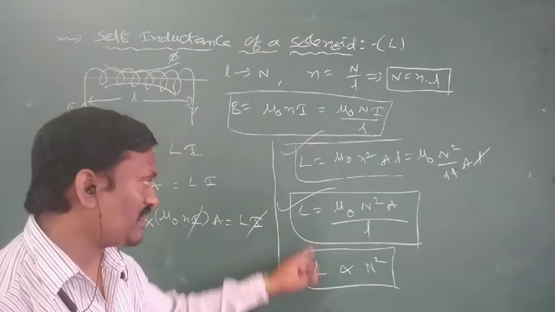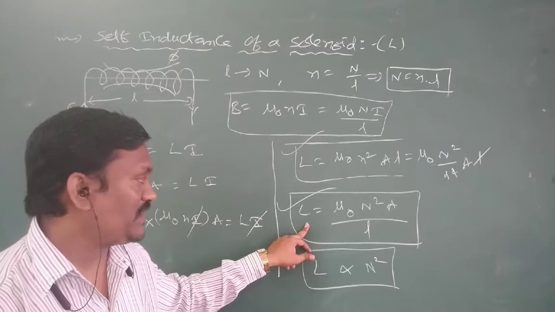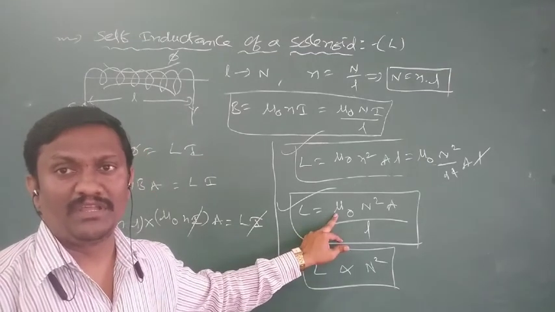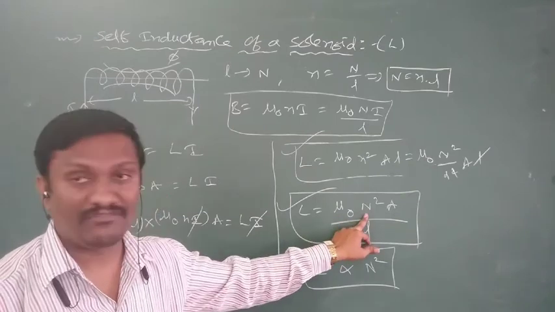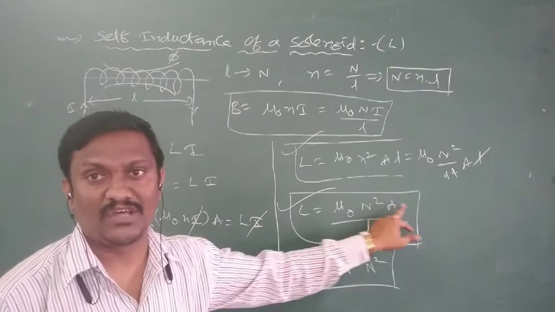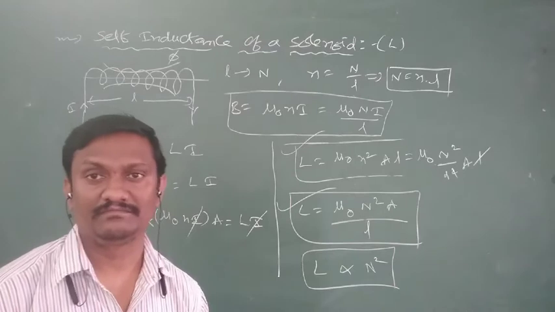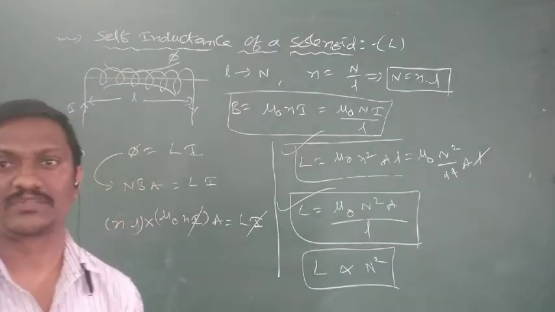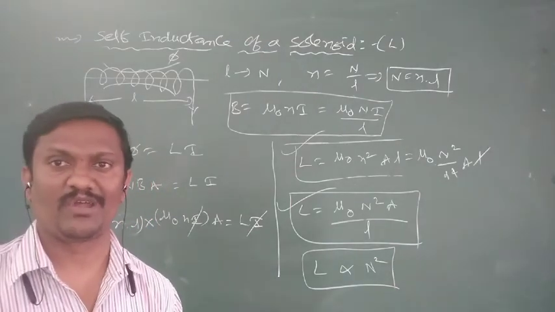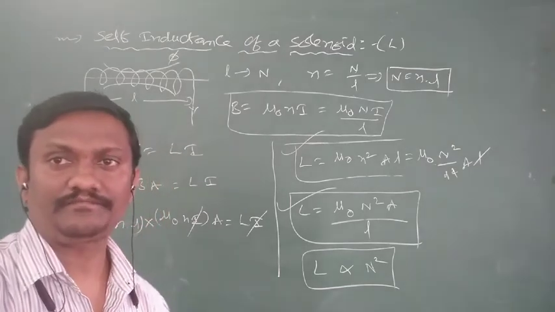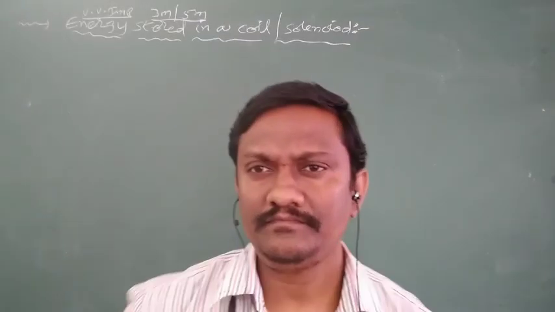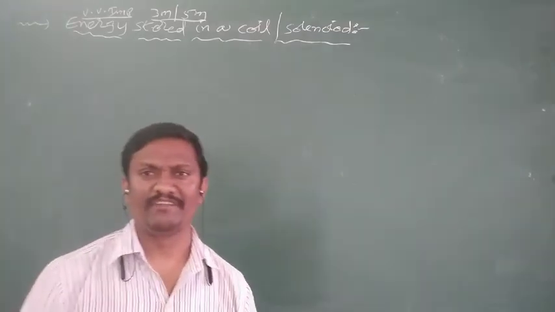Or if you write this formula, it depends on the permeability, a property of the medium inside the solenoid, and the total number of turns. It depends on area, and depends on length. So that is the expression for the self-inductance of a solenoid. It is a very, very important concept. And next, one more very, very important concept.